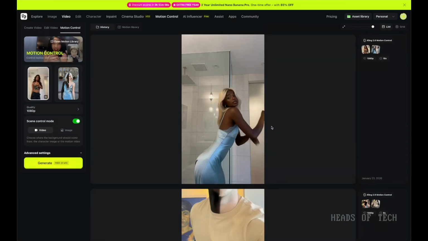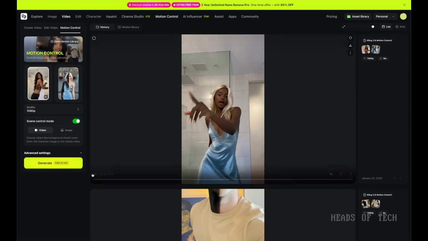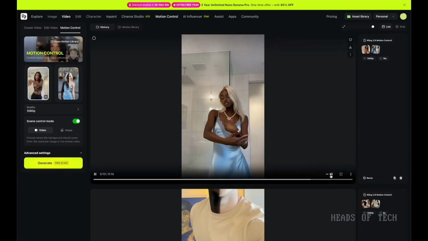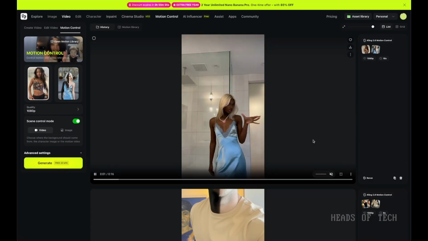It's made the character fully black. It forgot that she was half and half. But you can just make another generation. Hopefully it will get it right. But you can see the motion is definitely gorgeous, and it is definitely a beautiful generation.